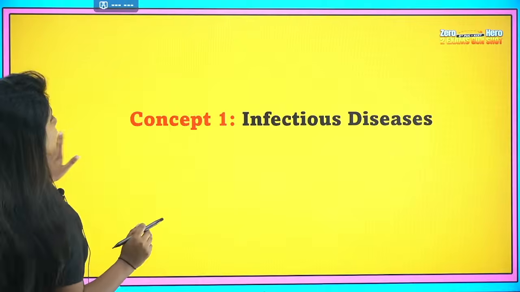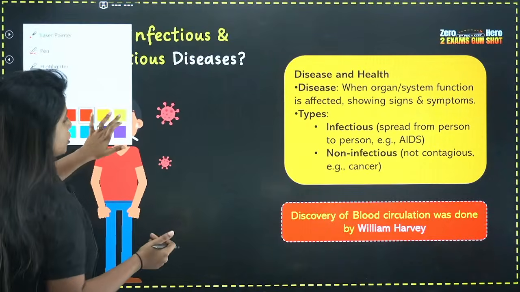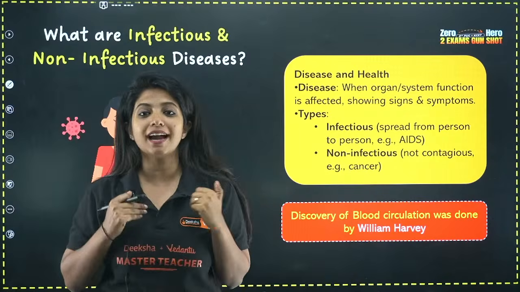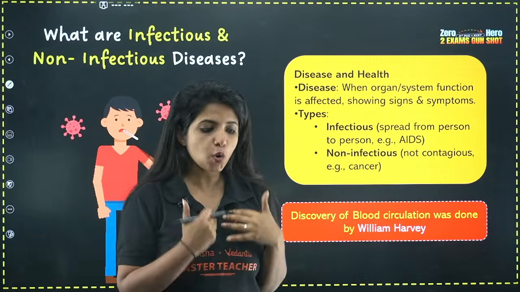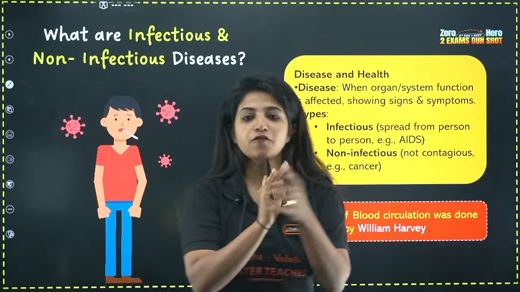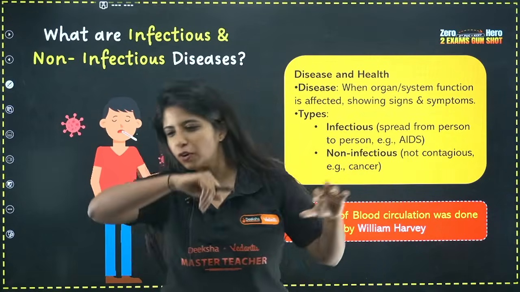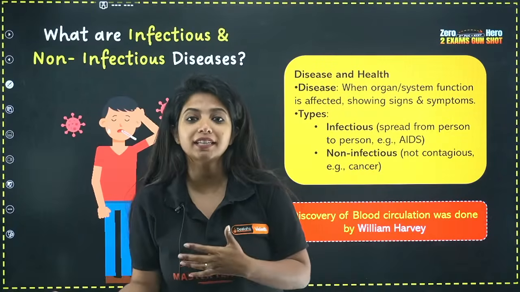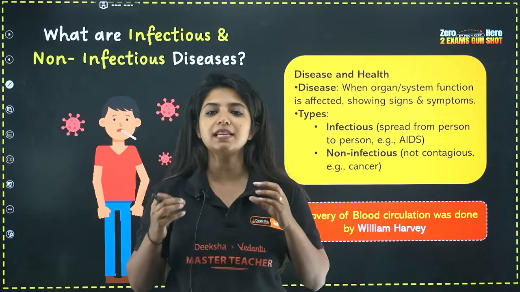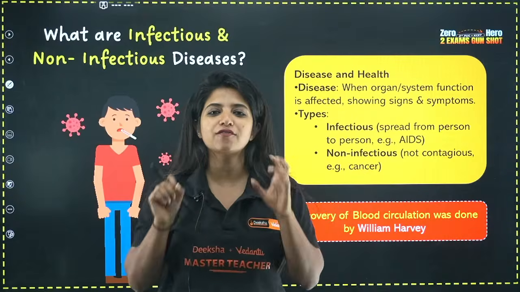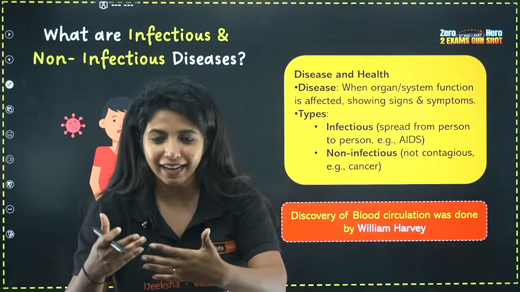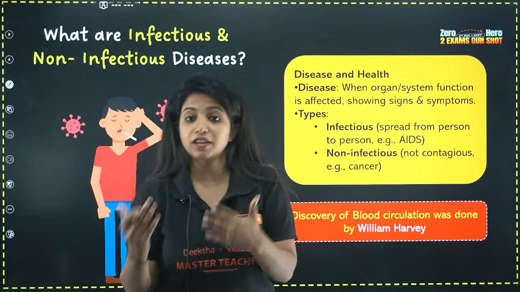Okay, so children, listen to me. What do you mean by infectious diseases? Infectious disease is something that can transmit from one person who is diseased to someone else. For example, if I talk about common cold, you might have seen that if people sneeze like this, we might also get the disease. Why? Because while they sneeze, in the air droplets you have got the virus which spreads, right? So which is why we say that it is infectious, right?